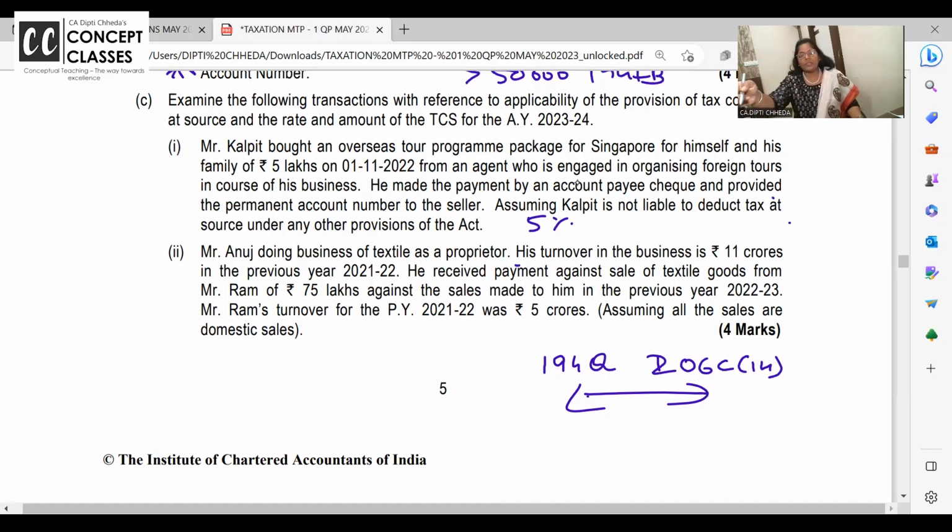Your last year's turnover is above 10 crore. This year you have sold to me more than 50 lakhs. You collect. Ma'am, dono aega. Whenever there is 194Q and 206C1H, then in that case 194Q will prevail. But if 194Q is not there, तो फिर जो बायर है उसका टर्नओवर तो 10 करोड़ से एक्सीड नहीं हुआ, मेरा तो लास्ट ईयर का टर्नओवर 6 करोड़ है. So you as a seller do TCS.